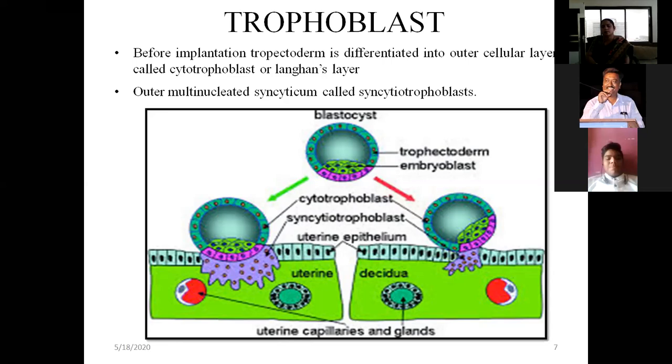And how does this chorion develop? Chorion develops in three stages: primary, secondary, and tertiary. They are called villi.